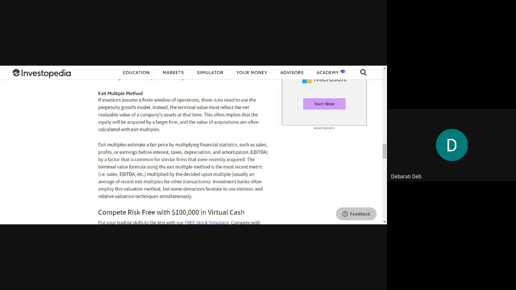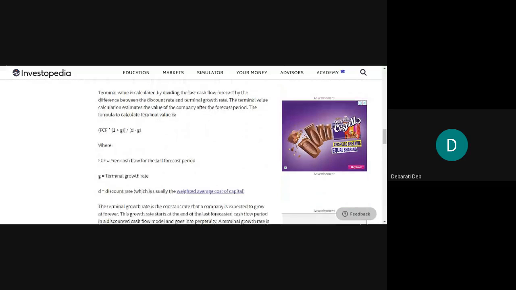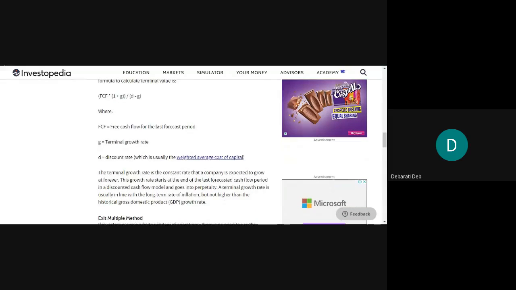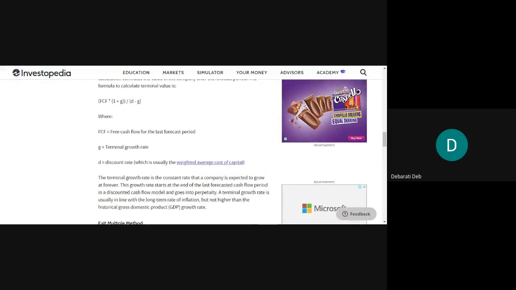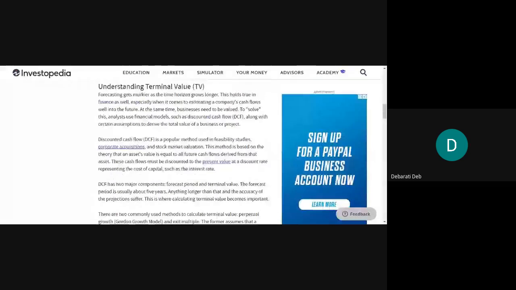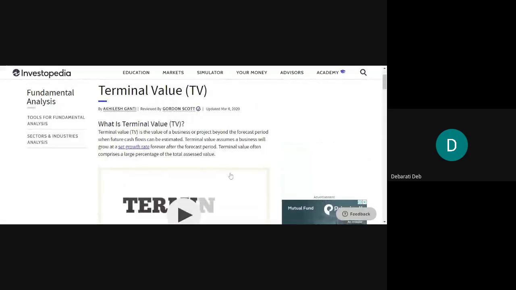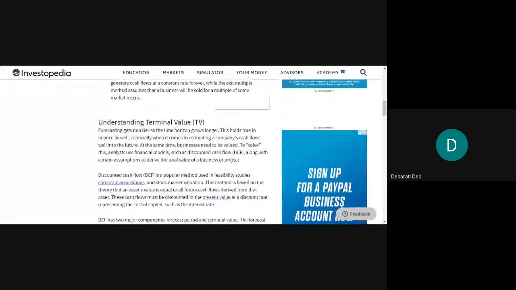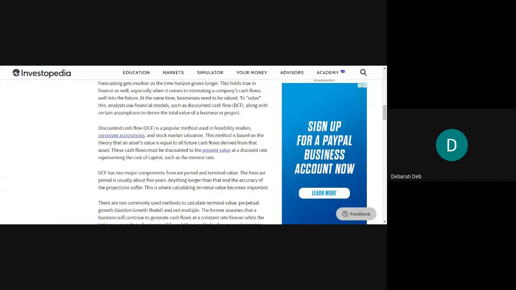So the best model, in other words, is this one, the perpetuity model. If this concept comes as a short note in your exam, you will first write the definition from the first part, that means from this part you will write the definition, and then write the techniques for calculating the terminal value.